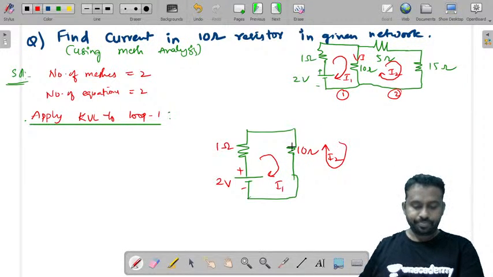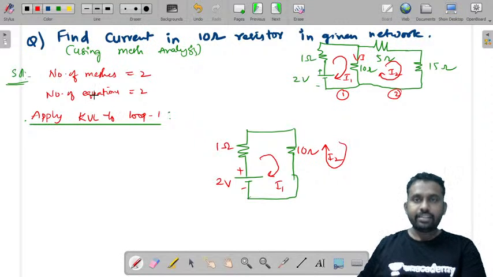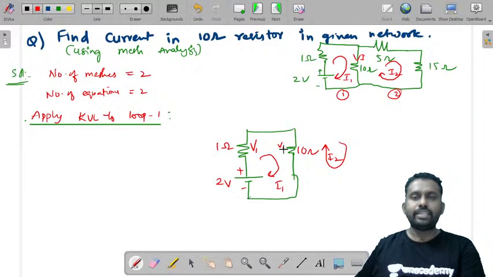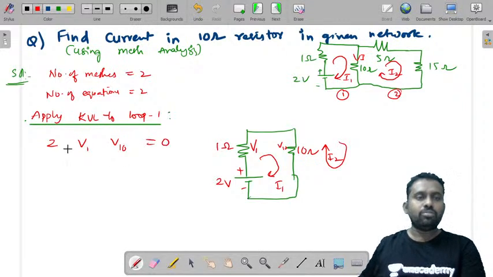This is I2. Now if you look at this, we can write KVL. Let us call this voltage V1 and this voltage V10. So the algebraic sum of all the voltages, 2, V1, V10, is equal to 0. These three are the voltages. I'll take this voltage source as positive, so these will be negative. So 2 minus V1 minus V10 is equal to 0, or V1 plus V10 is equal to 2. I have taken V1 and V10 to the other side. Now this is applying KVL.